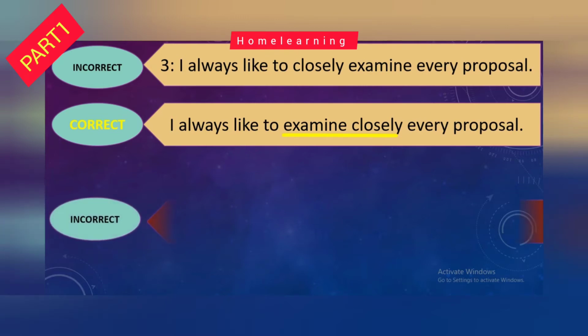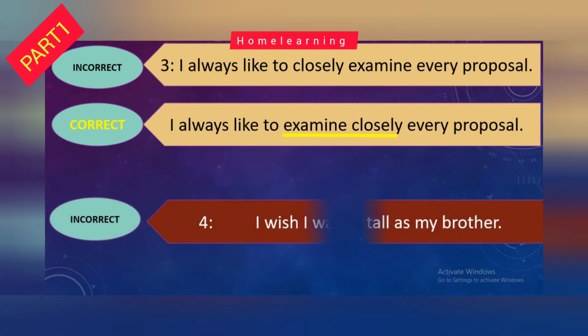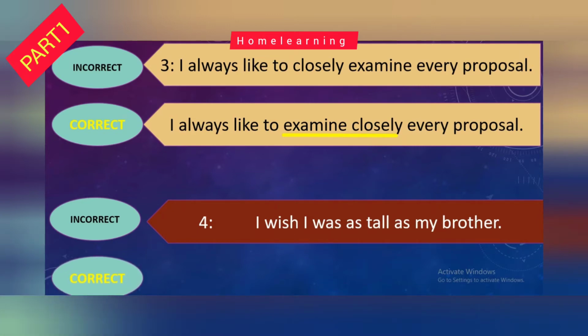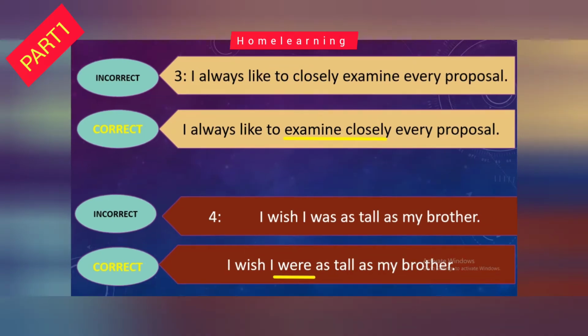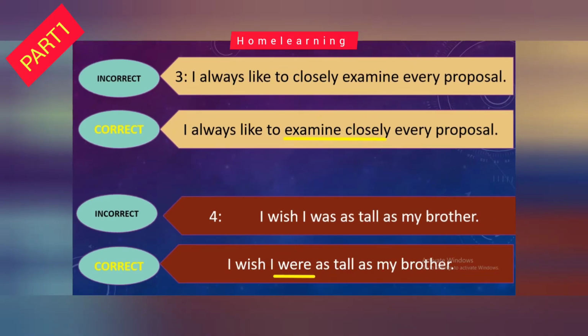Next, incorrect: I wish I was as tall as my brother. Correct: I wish I were as tall as my brother. So where's the mistake? Yes, we will use "were" instead of "was". "I were" is called the subjunctive mood and is used when you are talking about something that isn't true or when you wish something was true.